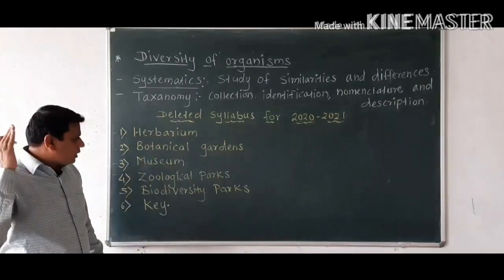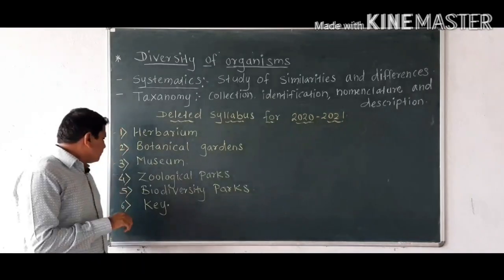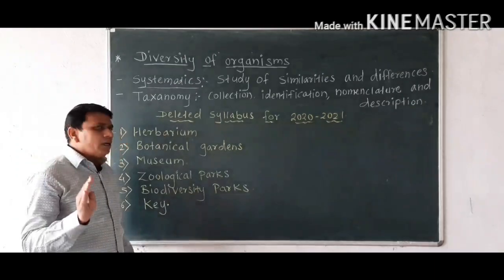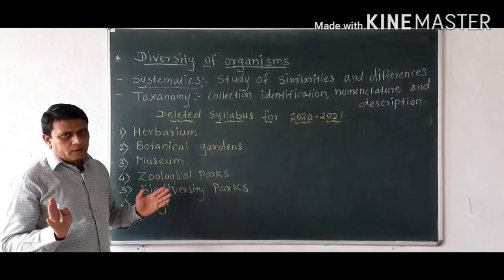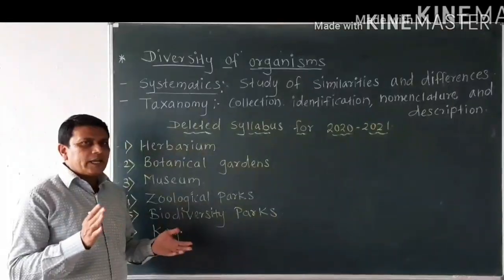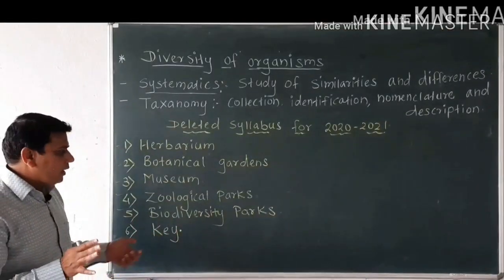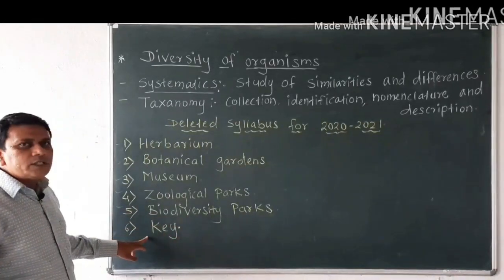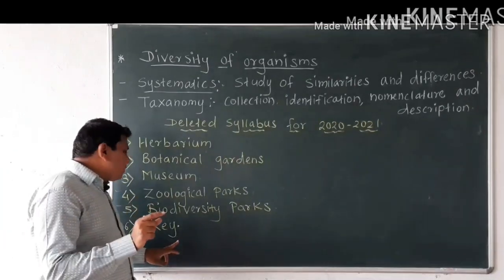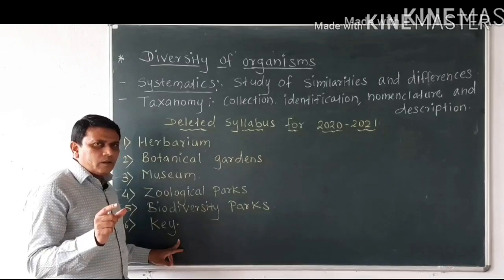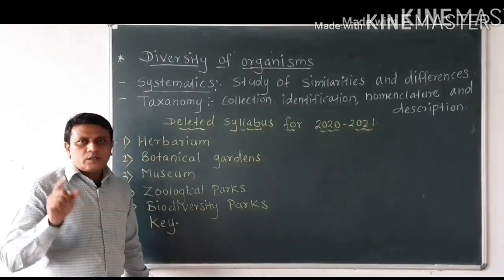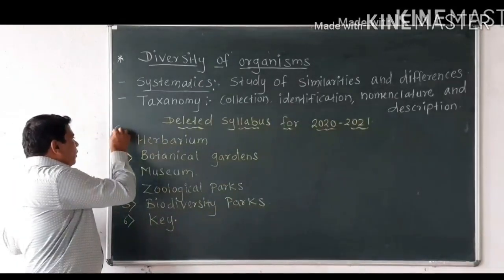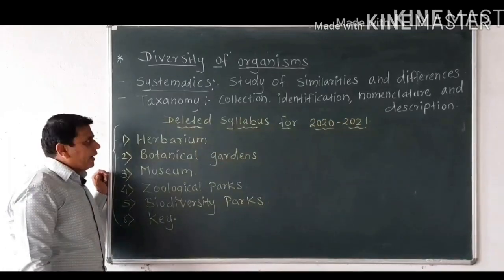Then there are different zoological parks. In zoological parks, different types of wild animals are kept. Then there are biodiversity parks. A biodiversity park means a naturally protected area where the plants as well as animals grow naturally and are conserved. Such parks are called biodiversity parks. And the last one is key. Key means these are the aids or processes used in the process of classification. So these are the deleted or non-evaluative topics for this academic year.